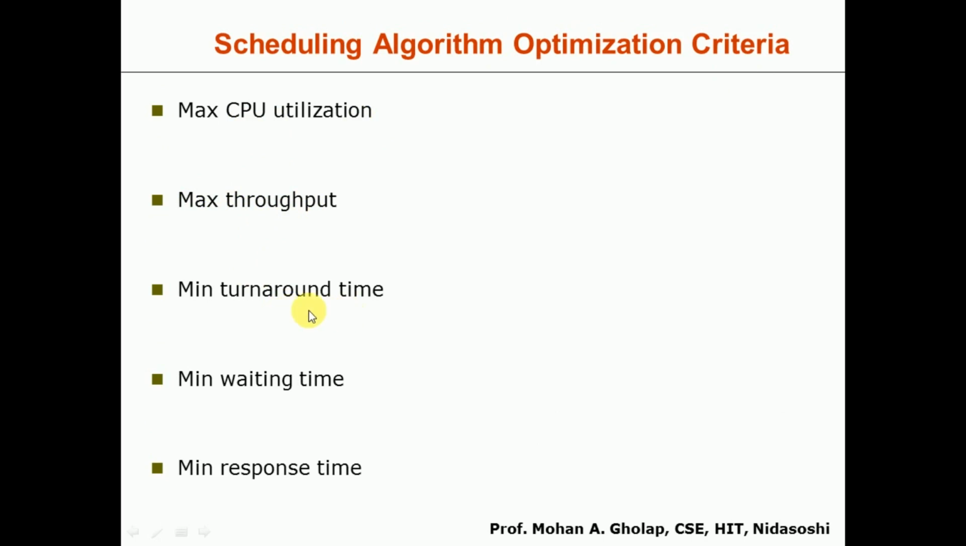The turnaround time should be minimum, meaning the amount of time required for a process to complete should be minimum. Waiting time should also be minimum, so in less time the process should be taken from the ready queue to the CPU for execution. The next one is minimum response time. The time to get the first response should also be minimum. So this is the scheduling algorithm optimization criteria for the different aspects of CPU scheduling algorithms.